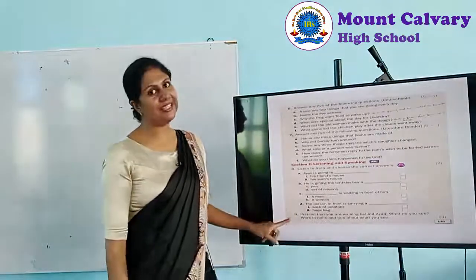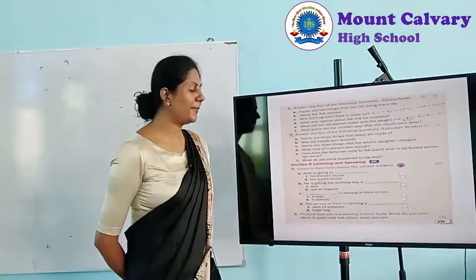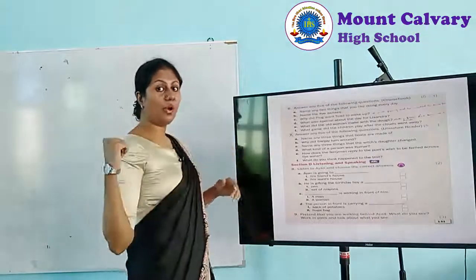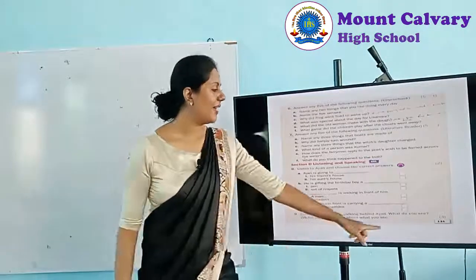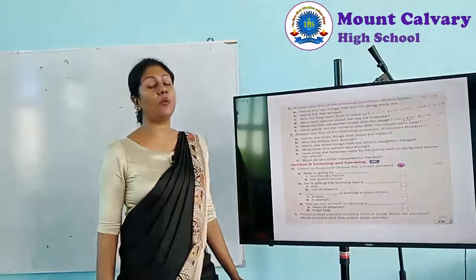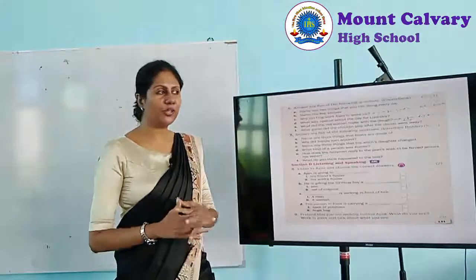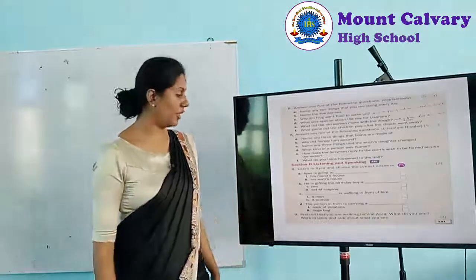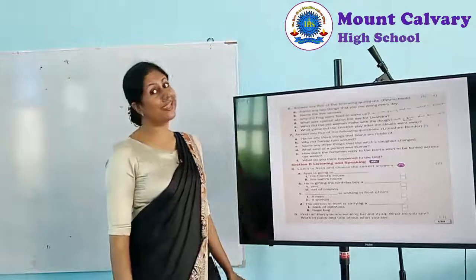Right. Next, the last question. Pretend that you are walking behind Ayan. Now think that you are walking behind Ayan. What do you see? What are the things that you see? Now you think that you are walking behind this boy Ayan. What do you see? Now you can write this. Okay, now they ask you to work in pairs and talk about what you see. Now you cannot do it at home, no, but you can write.